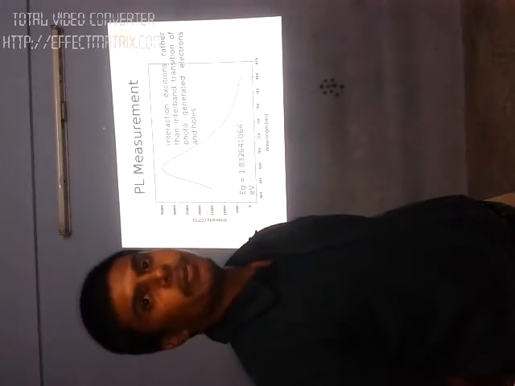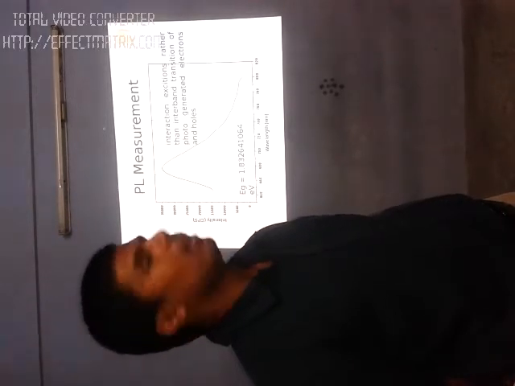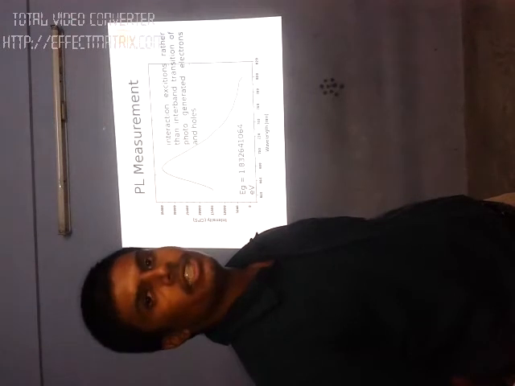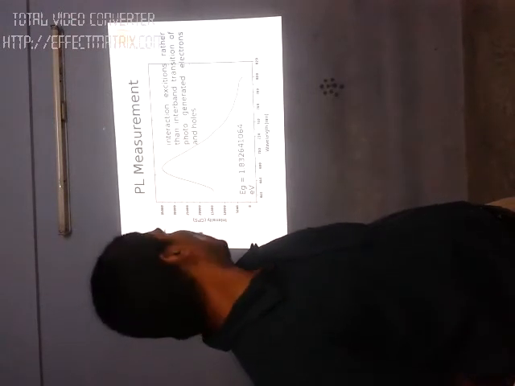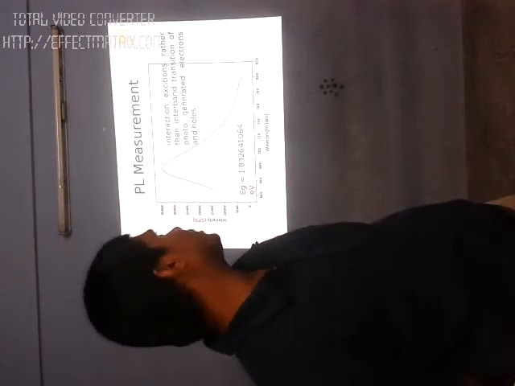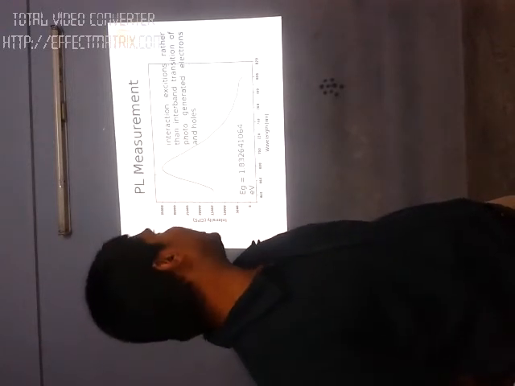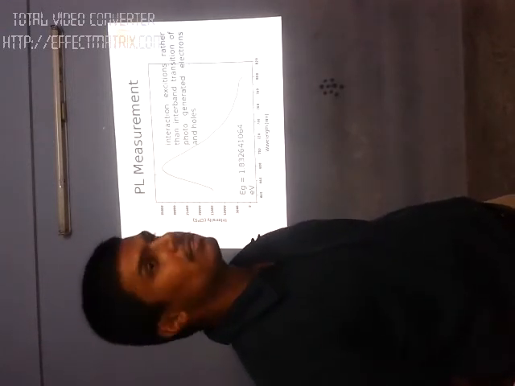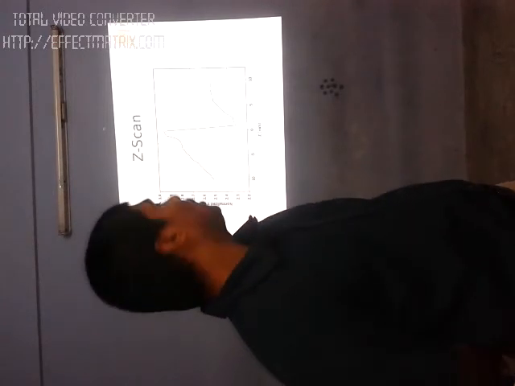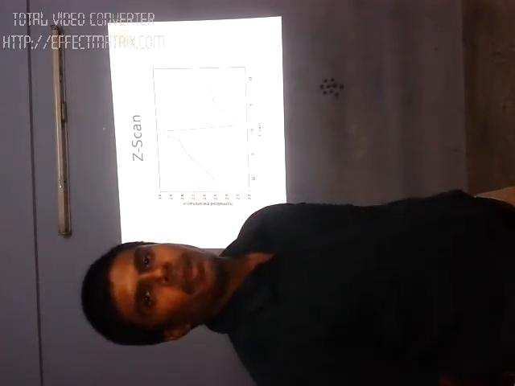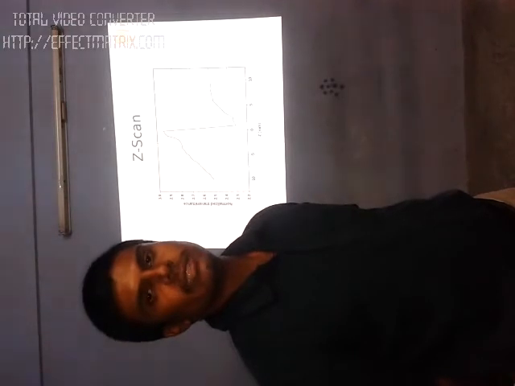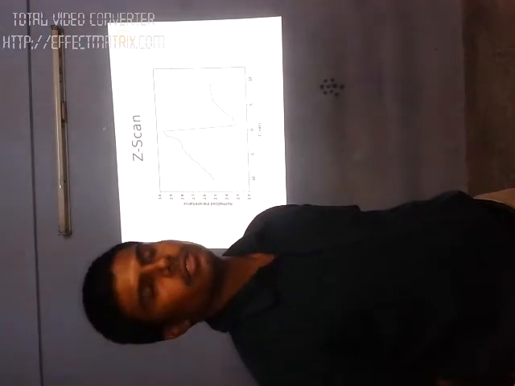Using this peak I am able to find the energy gap. The energy gap of my material is around 1.8 electron volt, and this excited band arises because of the interactions of excitons.